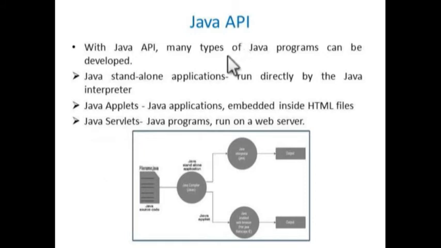We can classify Java programs mainly into three types. The first one is the standalone application, the normal simple Java program that can be executed by the Java interpreter. The second one is the application embedded inside HTML files, which we can simply call Java applets. And the Java programs which run on a web server are considered Java servlets.